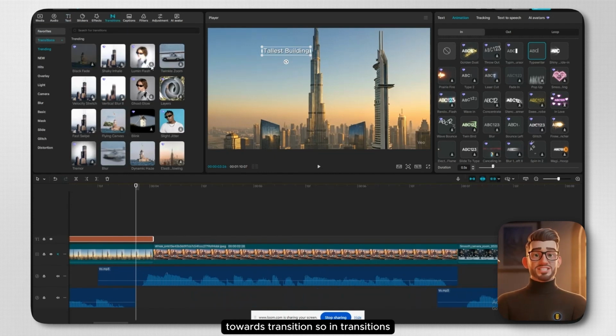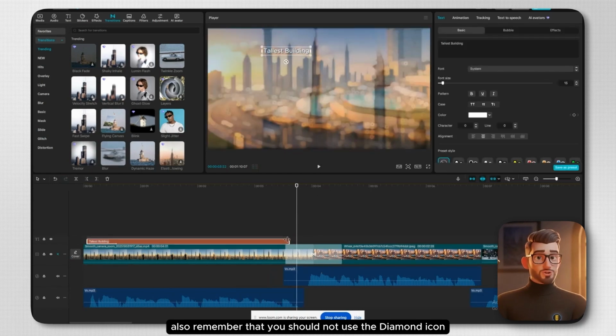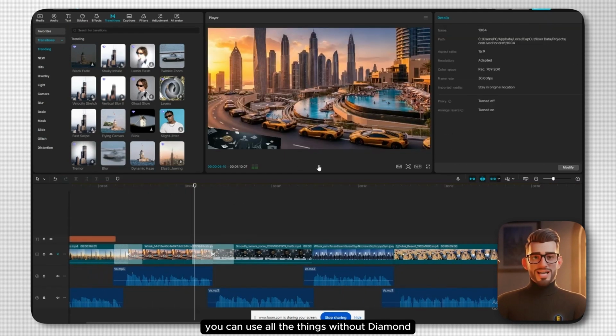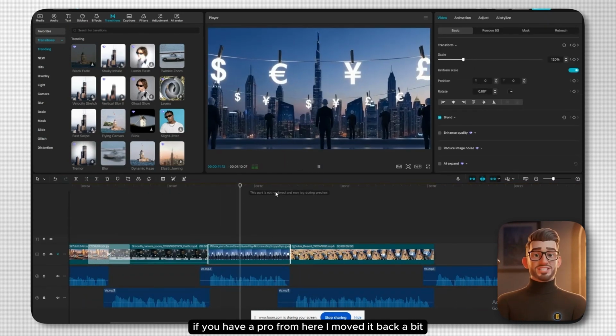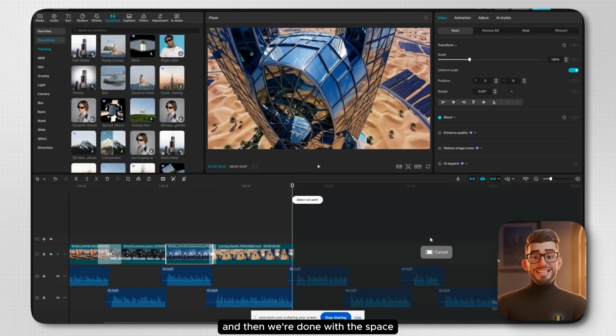So in transitions, we will just import the clip between our two scenarios. Also remember that you should not use the diamond icon. You can use all the things without diamond if you have a Pro. From here, I moved it back a bit. I just animated it here. Now I'll input whatever transition you think is better here, and then we're done with the space.